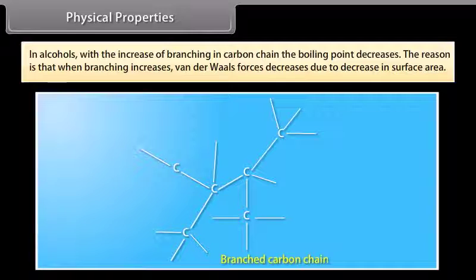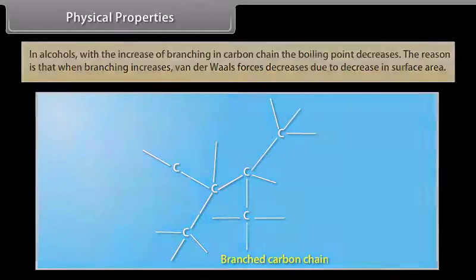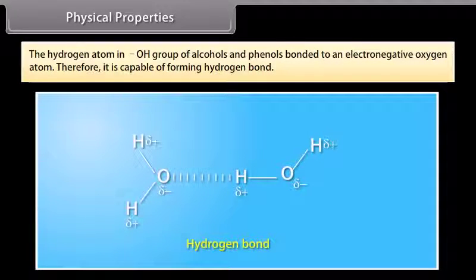In alcohols, with an increase of branching in the carbon chain, the boiling point decreases. The reason is that when branching increases, van der Waals force decreases due to decrease in surface area. The hydrogen atom in the OH group of alcohols and phenols is bonded to an electronegative oxygen atom, therefore it is capable of forming hydrogen bonds.